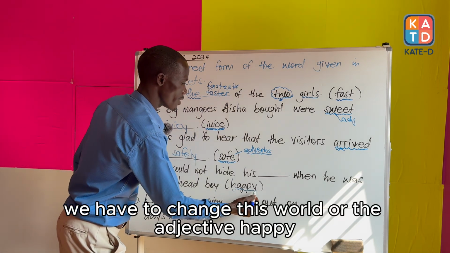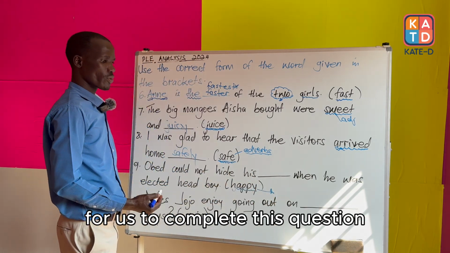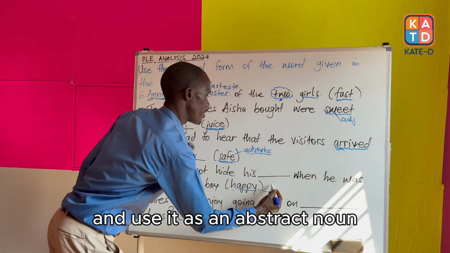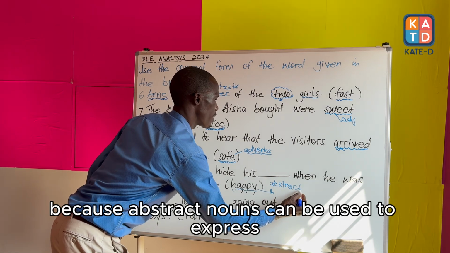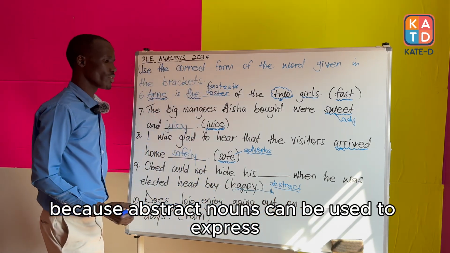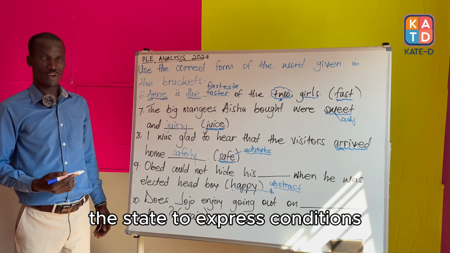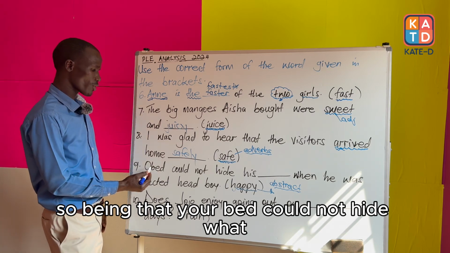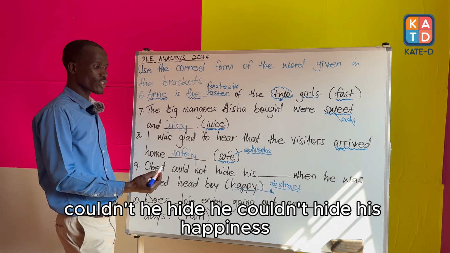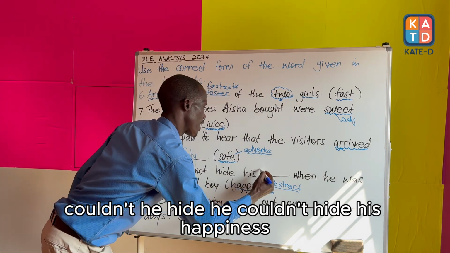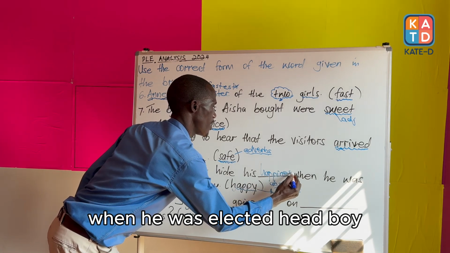Meaning, we have to change this word or the adjective happy. For us to complete this question, we are going to change it and use it as an abstract noun, because abstract nouns can be used to express the state, to express conditions. So, being that Obed could not hide, what couldn't he hide? He couldn't hide his happiness when he was elected head boy.